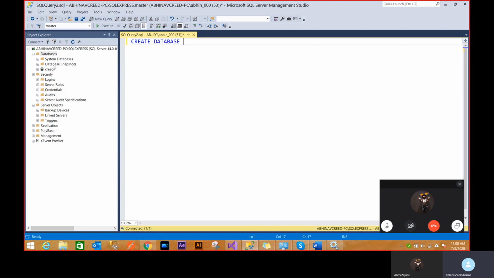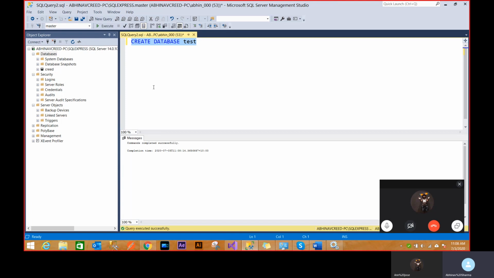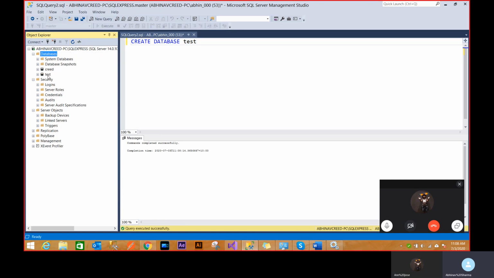This is the query for creating a database. We can create one called test, and you can just select it. Either you can click execute or press F5. Both ways work. So this is completed and test is created. Now as soon as this is done, if you reload this, you'll see a test database here. This database is all yours to work with now.